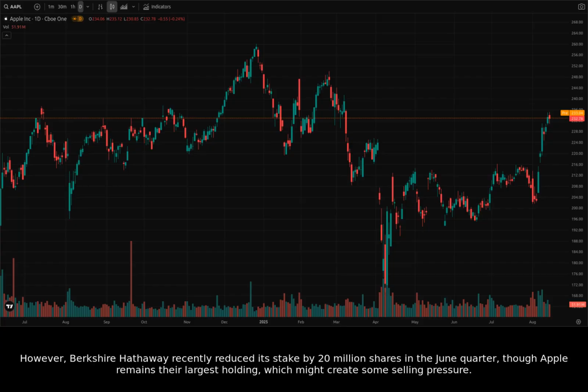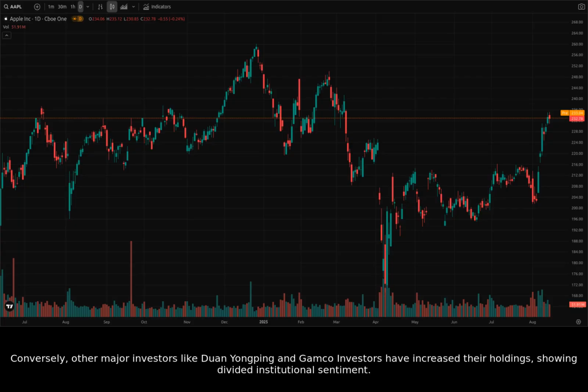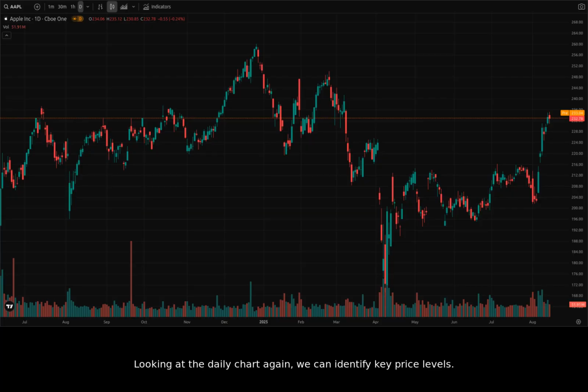However, Berkshire Hathaway recently reduced its stake by 20 million shares in the June quarter, though Apple remains their largest holding, which might create some selling pressure. Conversely, other major investors like Duan Yongping and Gamco Investors have increased their holdings, showing divided institutional sentiment. Looking at the daily chart again, we can identify key price levels.